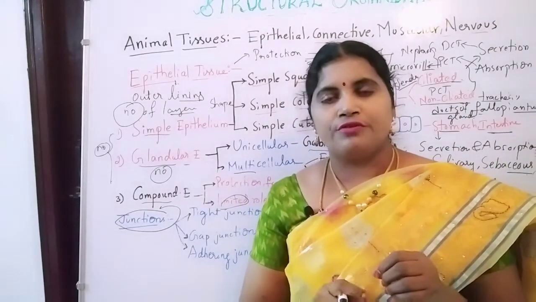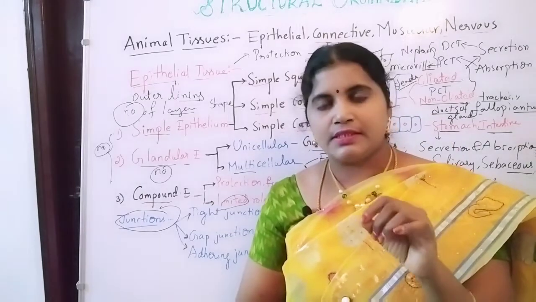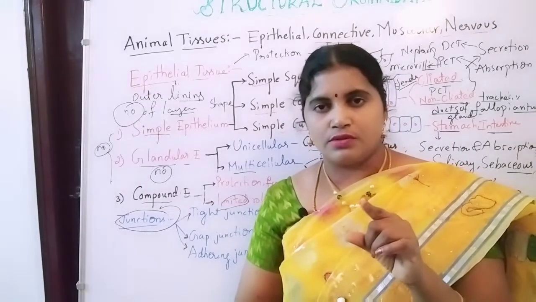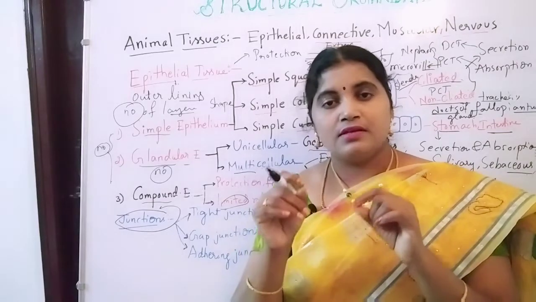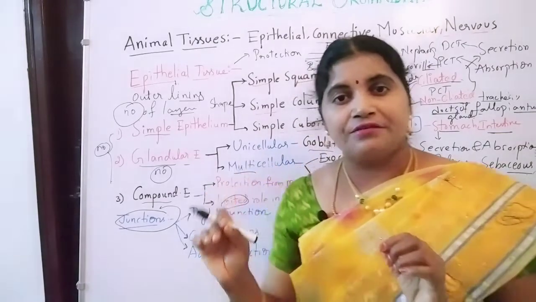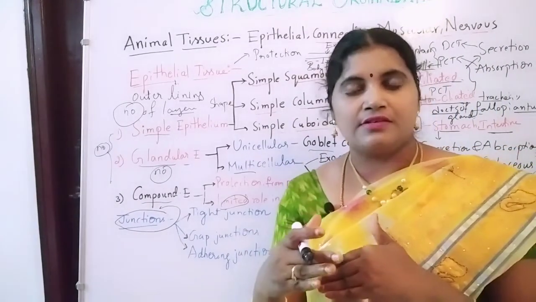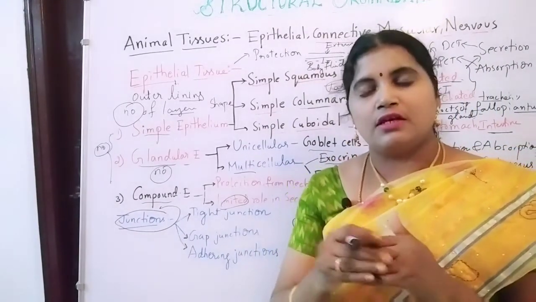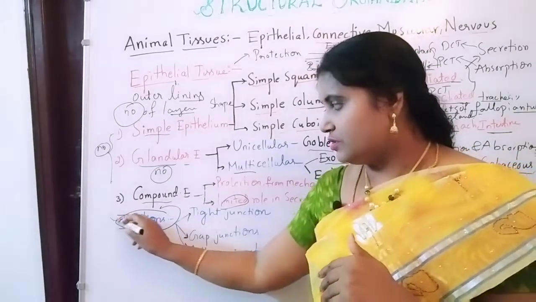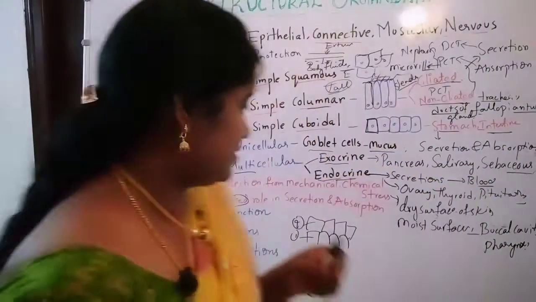So tissues are formed with some intercellular substances, and also there are some specialized junctions, structural and functional links, which combine the cells together. Those links are also known as junctions. They are the structural and functional links.